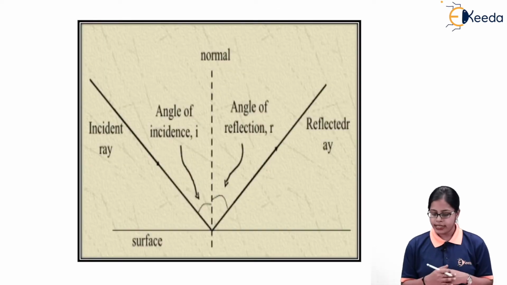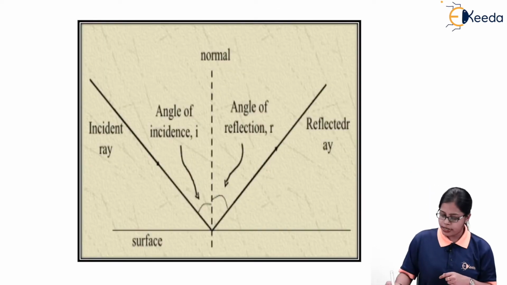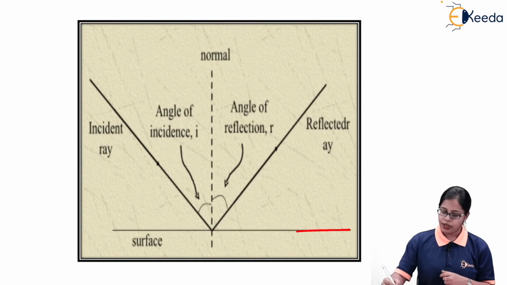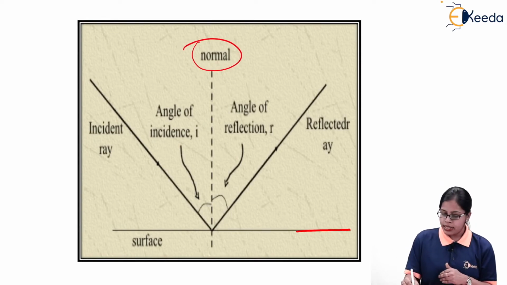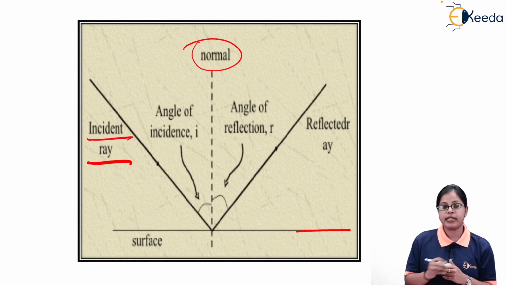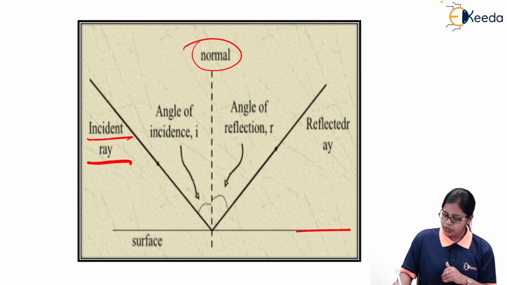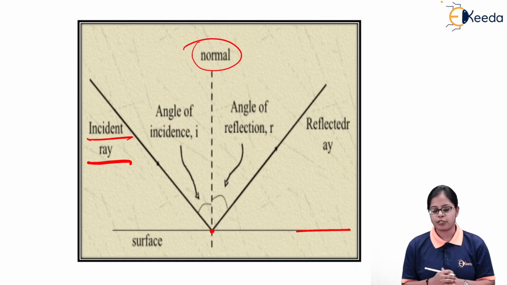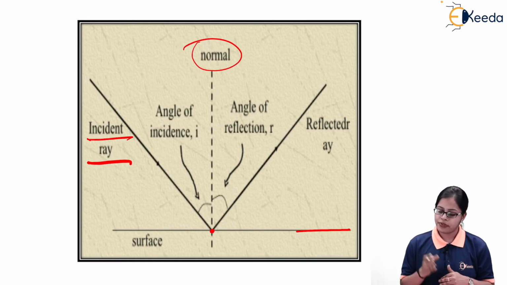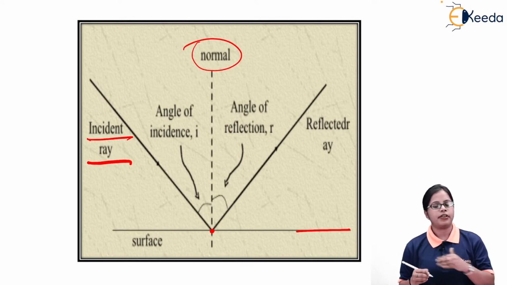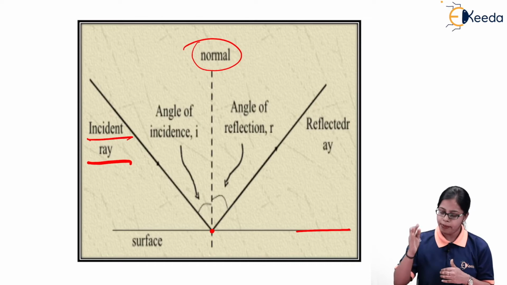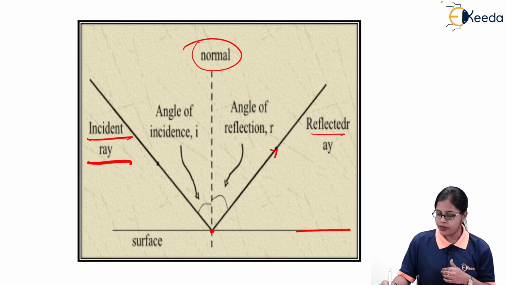Now, as we can see, this is the reflecting surface we have considered. We have drawn a normal that is perpendicular to the reflecting surface. This ray of light is indicated as the incident ray, which is striking the surface at this point, and as the surface is a reflecting surface, it is going to bounce back the incident ray in the same medium, and the ray which we get on the other side is the reflected ray.